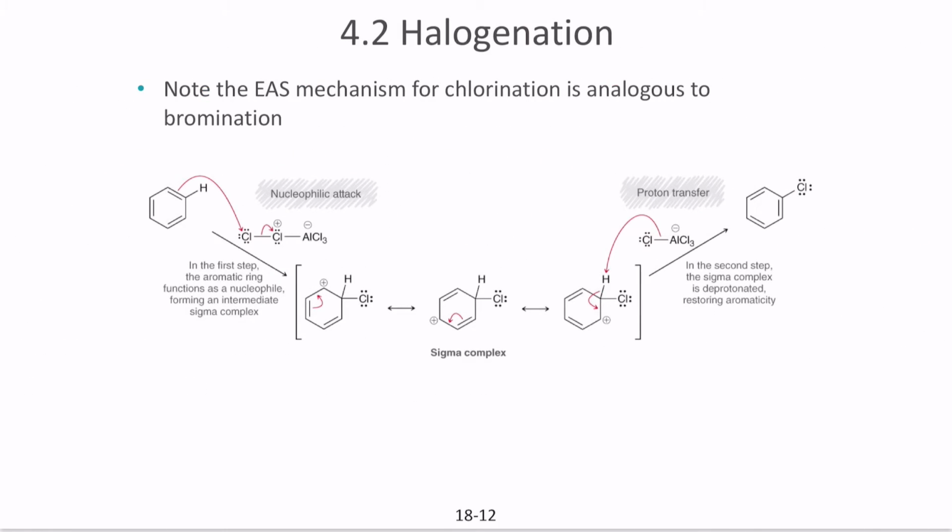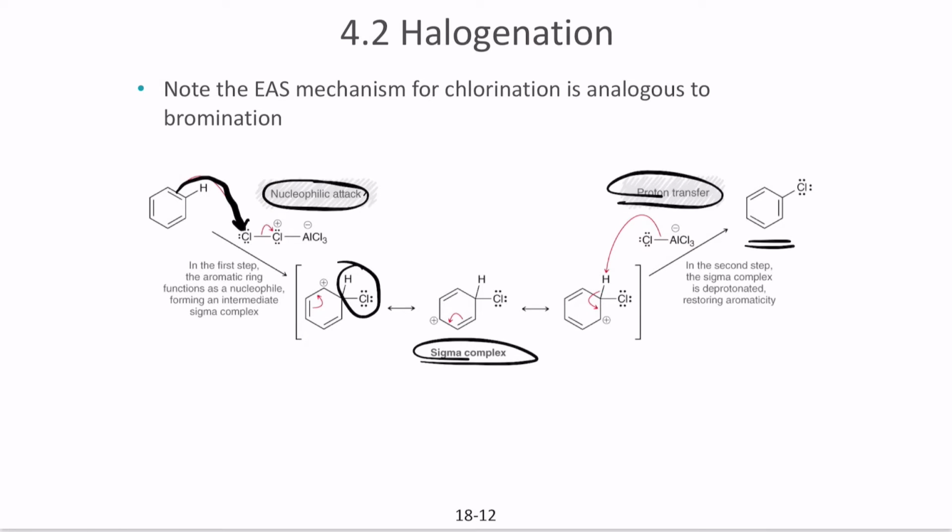Again, the same reaction: the nucleophilic attack first results in chlorination. You have two compounds attached, and the positive charge resonates until it finds the most stable carbon. Finally the proton gets attacked by the chlorine attached to aluminum trichloride, causing it to rearomatize at the end. So three main things: nucleophilic attack, sigma complex, and proton transfer. And finally you can also write the last step, rearomatization, so it becomes an aromatic ring again.